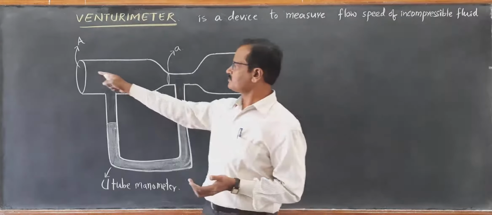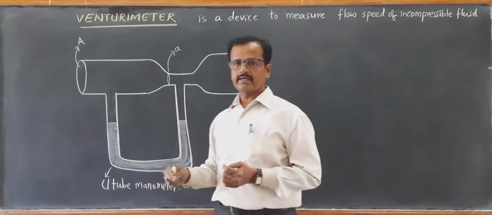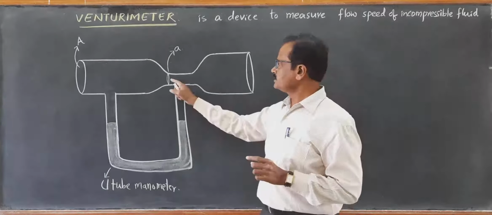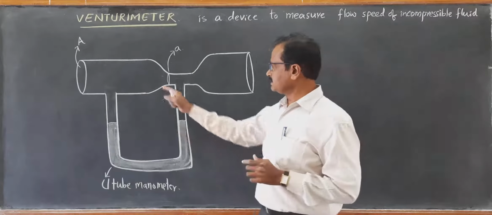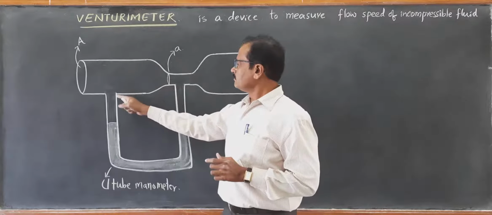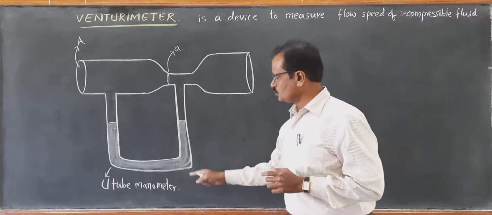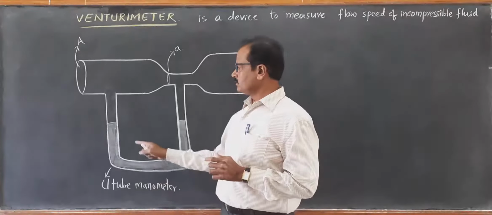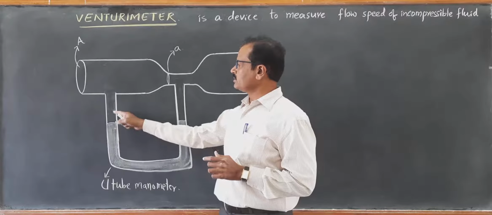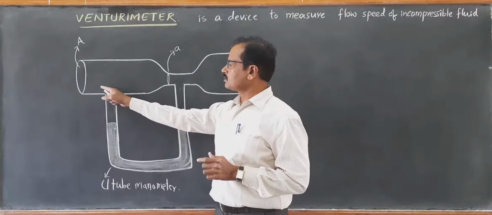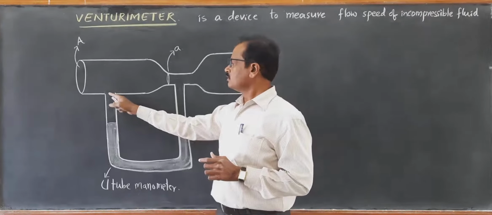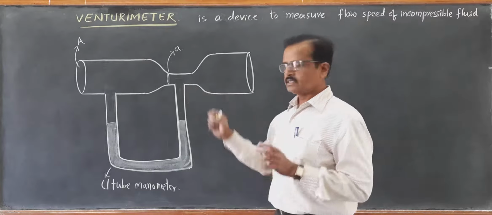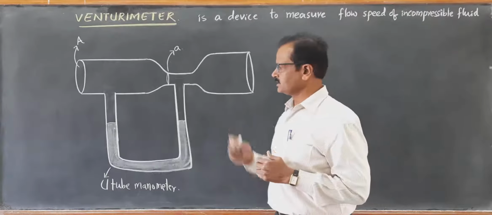Let the area of the broad diameter be capital A, and the area of the small constriction be small a, and this is attached to a U-tube manometer. One arm of this U-tube manometer is connected close to the broad opening, and the other arm is connected to the small constriction, as you can see here.